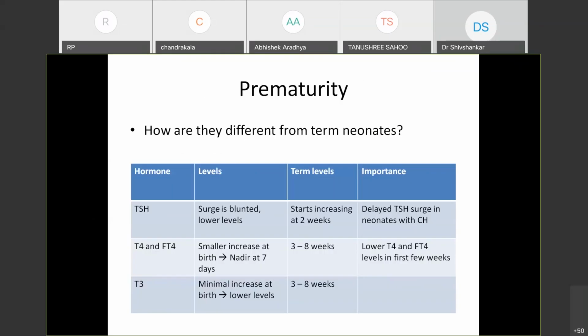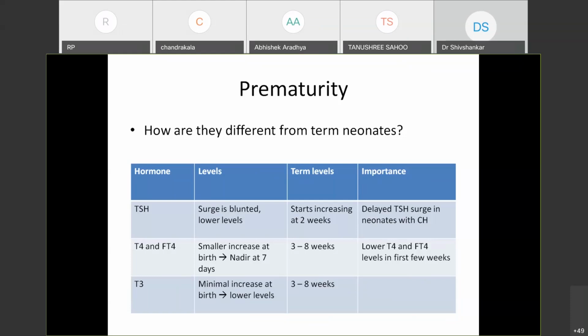One is prematurity. So how preterm babies are different from term neonates, I'm just putting the slide. The TSH surge is blunted, so the levels of TSH are also lower, and they reach term levels by around 2 weeks. In many cases, we see delayed TSH surge in preterm neonates with congenital hypothyroidism. This delayed TSH surge is a very peculiar phenomenon noted only in preterm babies. And T4 and free T4, again, because the TSH surge is blunted, their levels are also less, and they reach a nadir at 7 days.